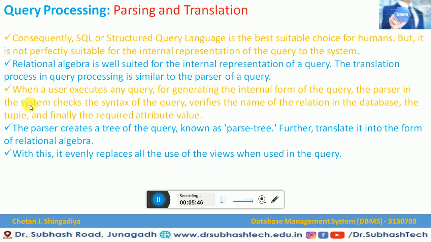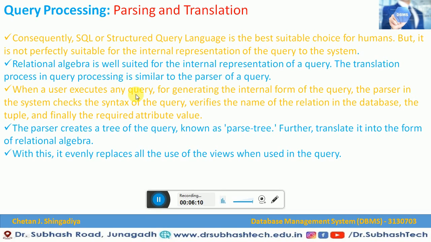Another important point in parsing and translation is that when a user executes any query, for generating the internal form of the query, the parser system checks the syntax of the query, and that verifies the name of the relation in the table and the tuple, and finally the required attribute value. So what is the important point in parsing and translation? This is a very important point.